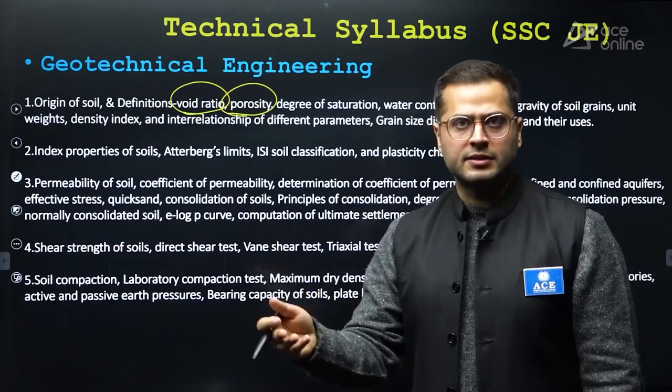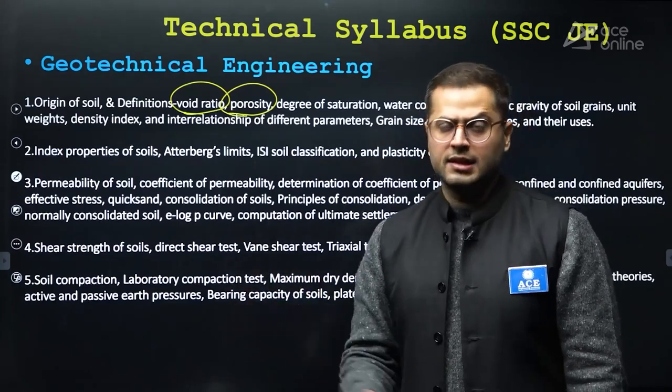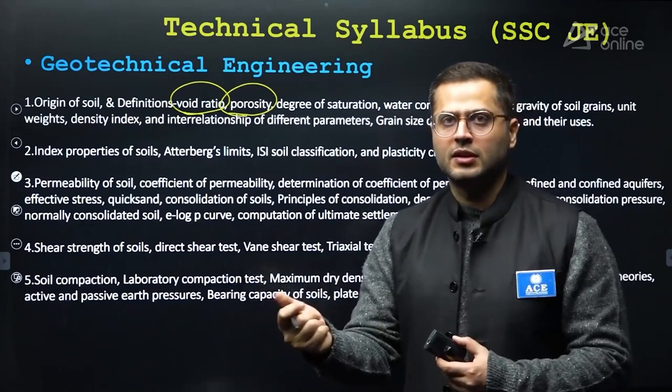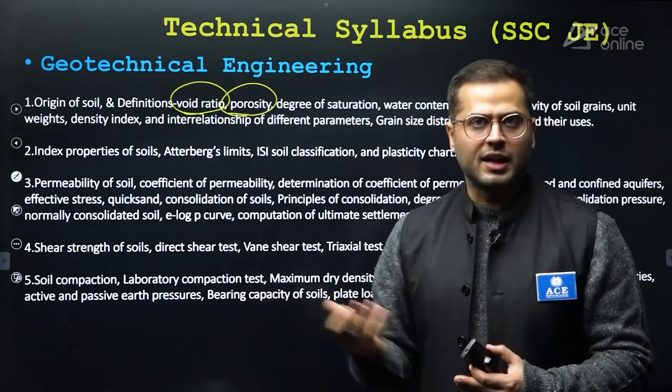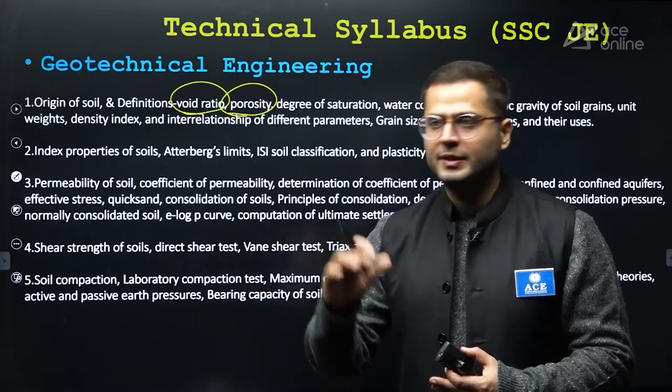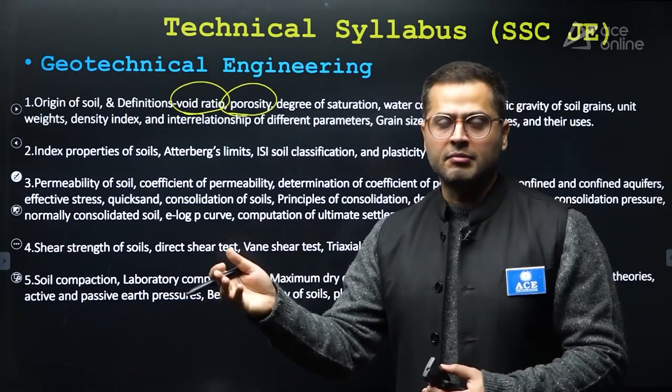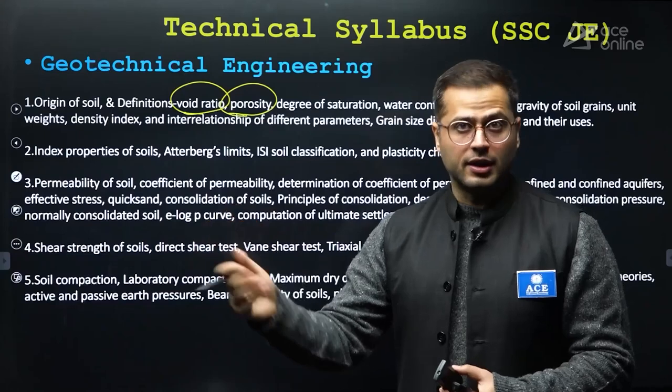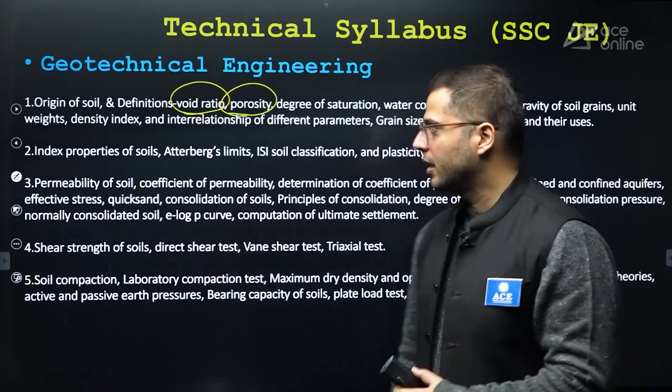There are various tests. For example, for finding out water content, there is a test known as the oven drying method. So basics of the oven drying method can be asked in the question, right? Basic questions. What should be the temperature maintained in the oven for a particular organic soil? So specifically, you need to keep that in mind.